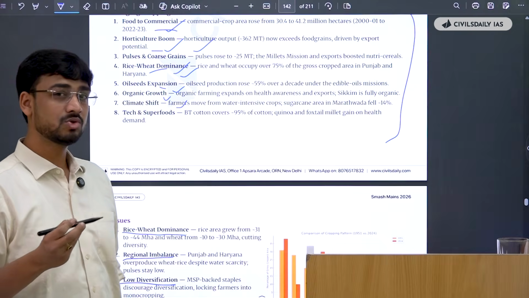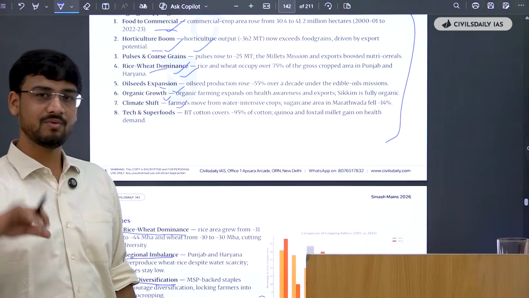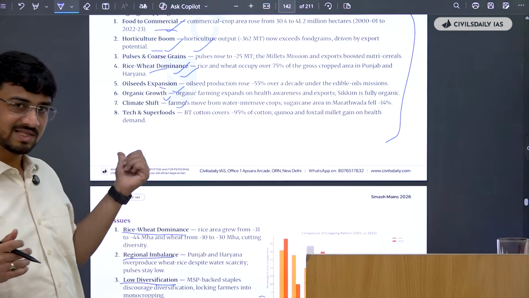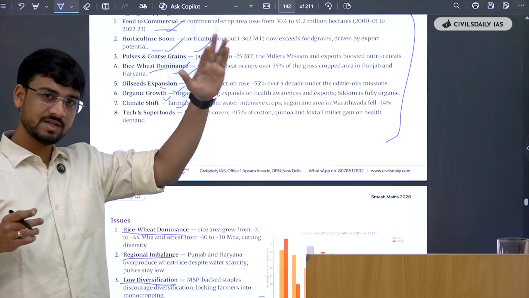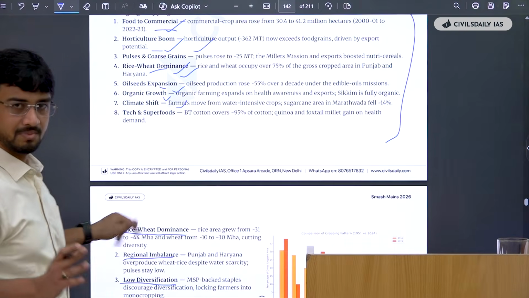So if you know the issues well, and for knowing the issues well, you have to develop an understanding, and for understanding you need to have those issues at one place, and for that you can have documents like this, in which there is a point-wise format, in which everything that you need is covered under one document, and that will help you sail through.